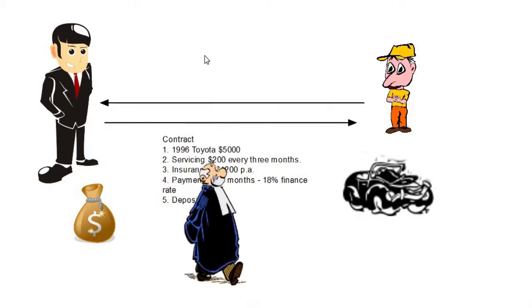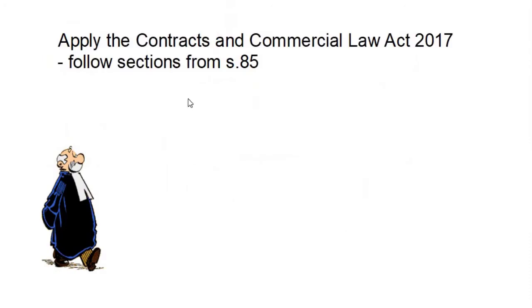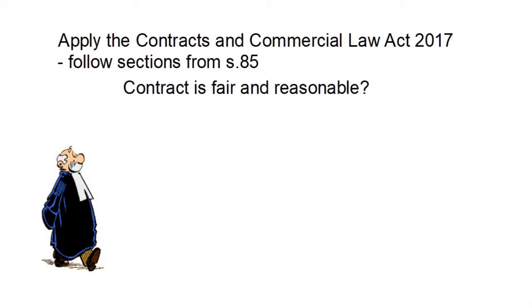The dealer's option at this point is to go to court, and we're going to end up in front of the judge. What is the judge going to do? The judge is going to apply the Contracts and Commercial Law Act following from Section 85. As we know, there are two options here. The contract could be fair and reasonable, in which case it could be enforced, or it might not be fair and reasonable. Let's turn to the legislation itself just to see where we're getting this from.